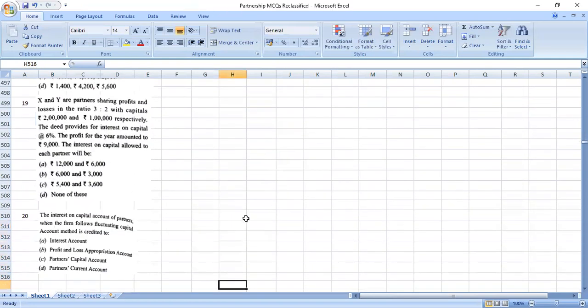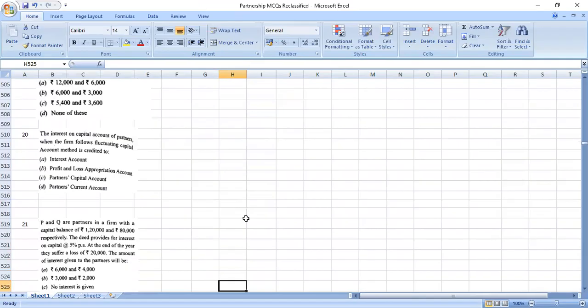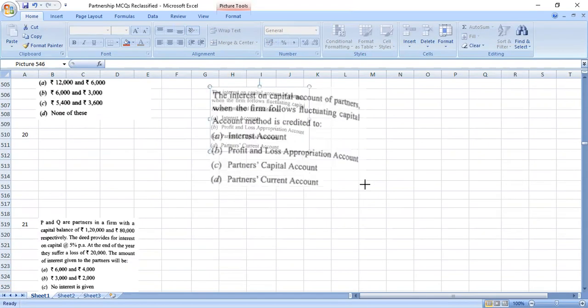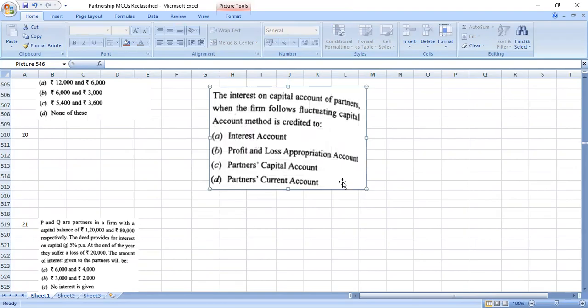Moving forward, 7 more questions. Interest on capital account of partners when the firm follows fluctuating capital account method is credited to. Fluctuating capital method na ரெண்டு capital account தான்... சரி ஒரே ஒரு capital account தான். அதுல தான் எல்லா என்ட்ரிஸும் போடணும். பார்ட்னர்ஸ் ஓட capital account. ஃபிக்ஸட்னா capital account current account ரெண்டு இருக்கும். அப்போ interest on capital current accountல போடணும். பட் இது fluctuating methodனால capital accountல போடணும். So this is also done.